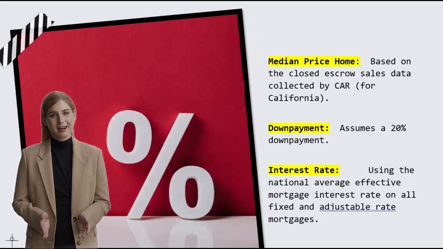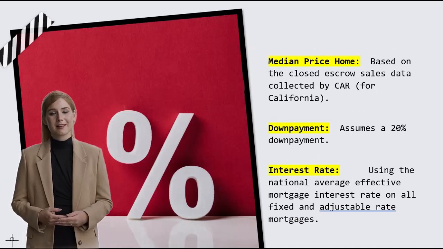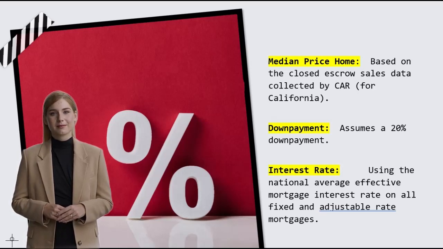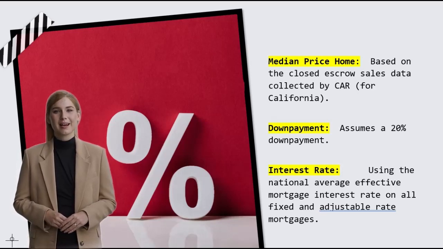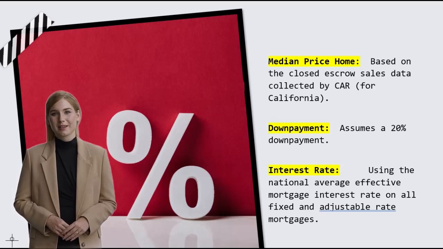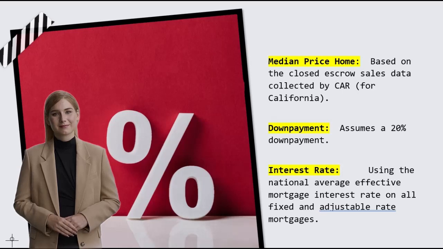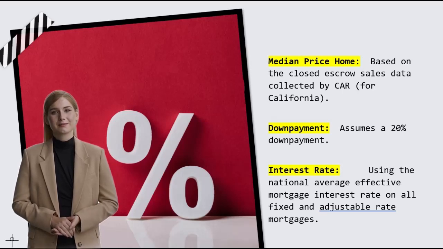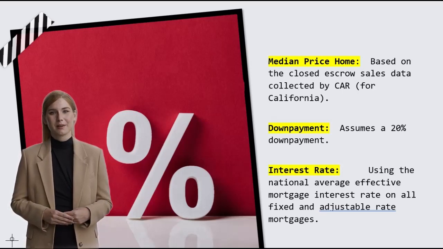Let's now take a deeper dive into some of the elements of the Affordability Index. First, the median price. By way of review, the median-priced home is the price of a home in the middle. It is not the average. The data is provided by the National Association of Realtors. They track the closed escrow sales in 80 different geographical areas around the country. Next, the down payment is assumed to be 20%. Next, we look at the interest rate. That is the effective composite rate for previously occupied homes, which is reported monthly by the Federal Housing Finance Board.